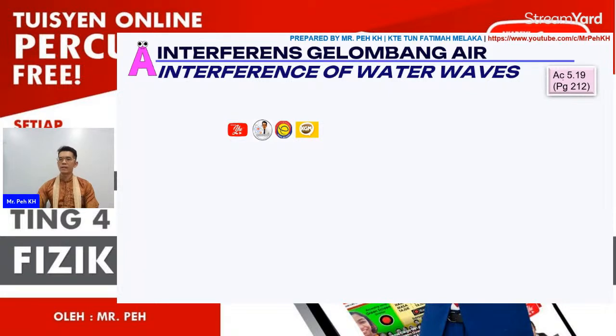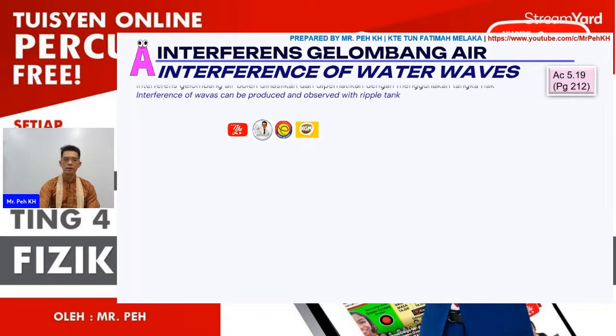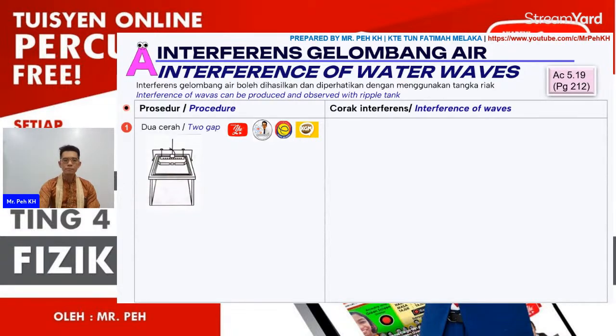Okay, so this is the activity from your textbook, page 212, activity 5.91. Here I already simplified it. Firstly, interference of the wave can be produced and observed with the ripple tank. So this one is referring to the water wave.